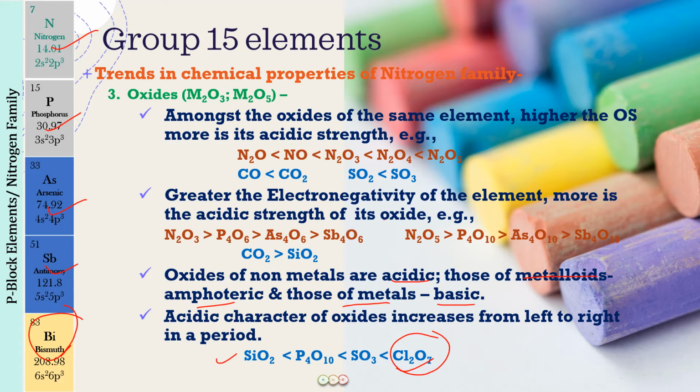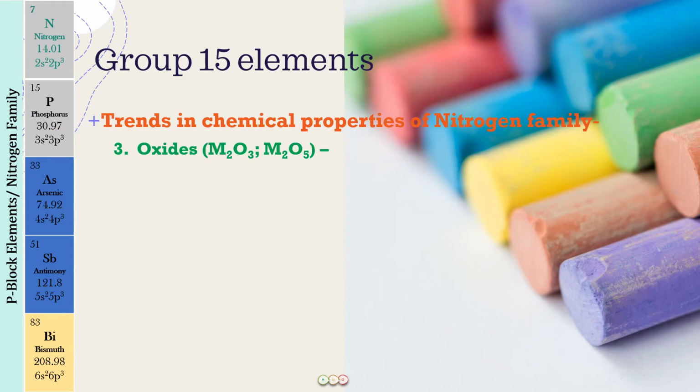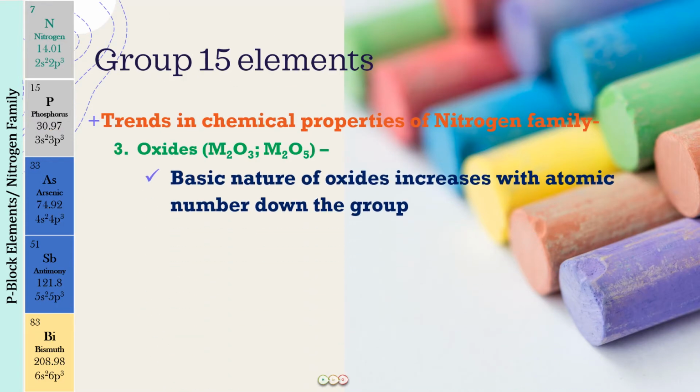You should write them down in a separate notebook, because this is not helping you only in the group 15 elements. This is helping you in the study of the p block elements, even in the study of the group 1 and 2 elements, because from this you have come to know that the oxides of group 1 and 2 are going to be basic oxides, because group 1, 2 elements are metals. So metal oxides are basic in nature. And you also know that when we add water to basic oxides, they form hydroxides, and that is why we call them alkalis. Okay.